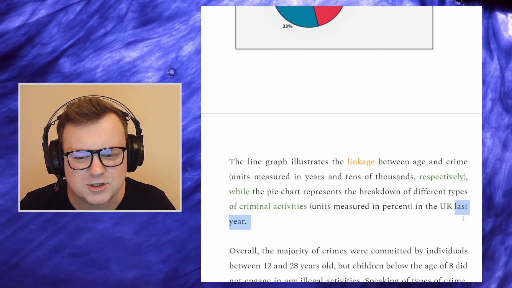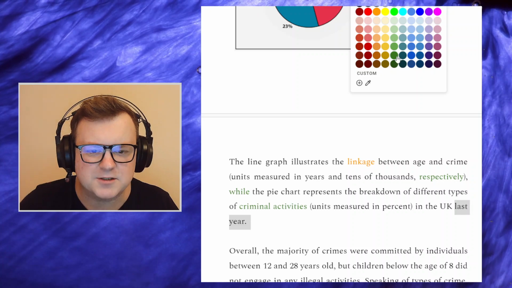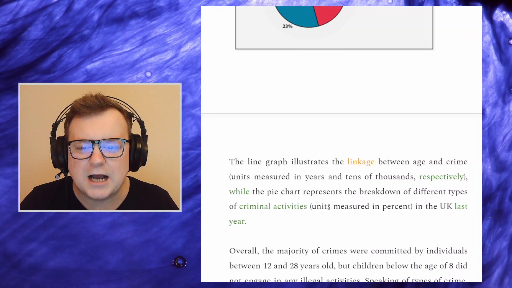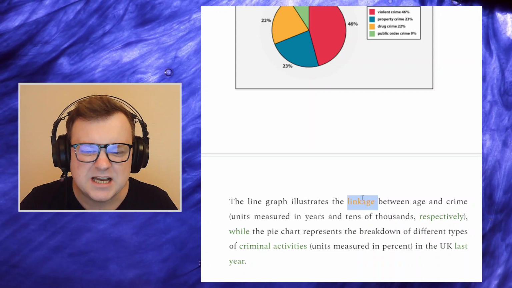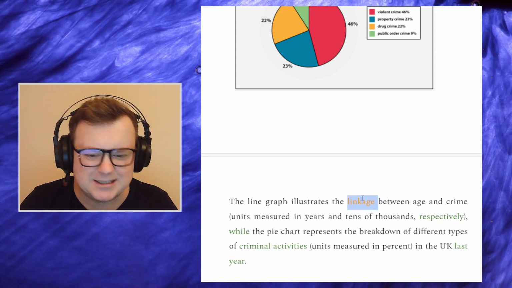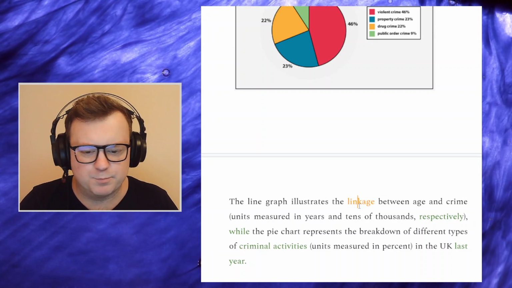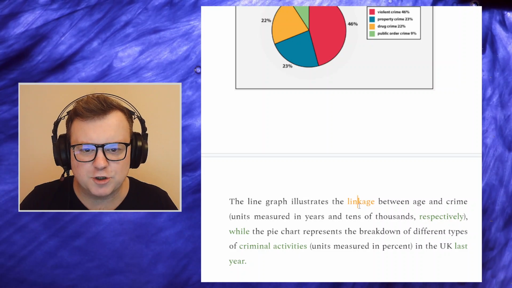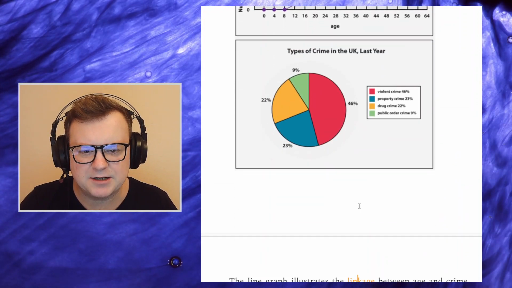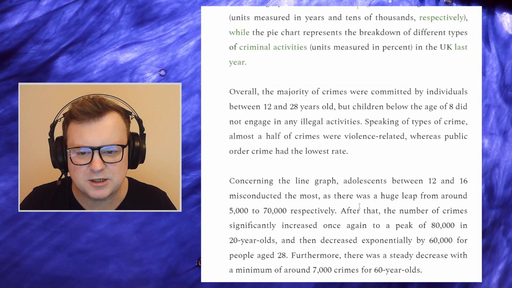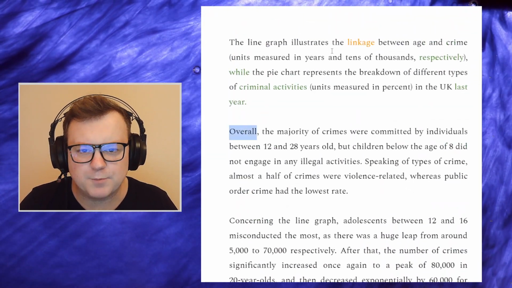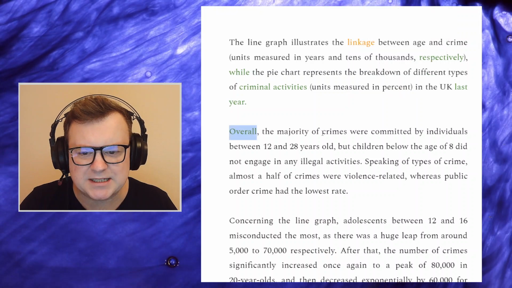We'll think of it as last year, and we'll go with past simple. Cool. So far, apart from this slightly awkward usage of the word linkage, everything is perfect. Everything is on topic. Awesome. Easy to understand. A nice paraphrase. Great. Let's get to the overview. Overall, good signposting language to show that it is the overview.